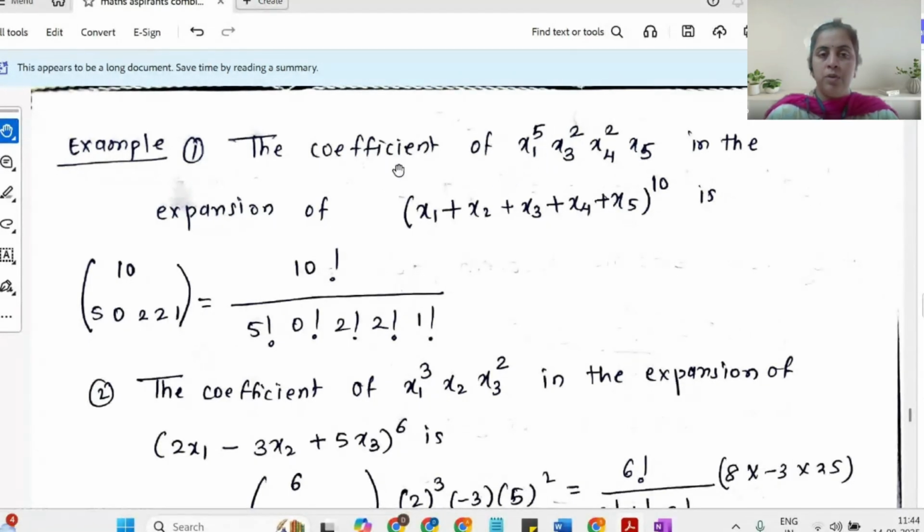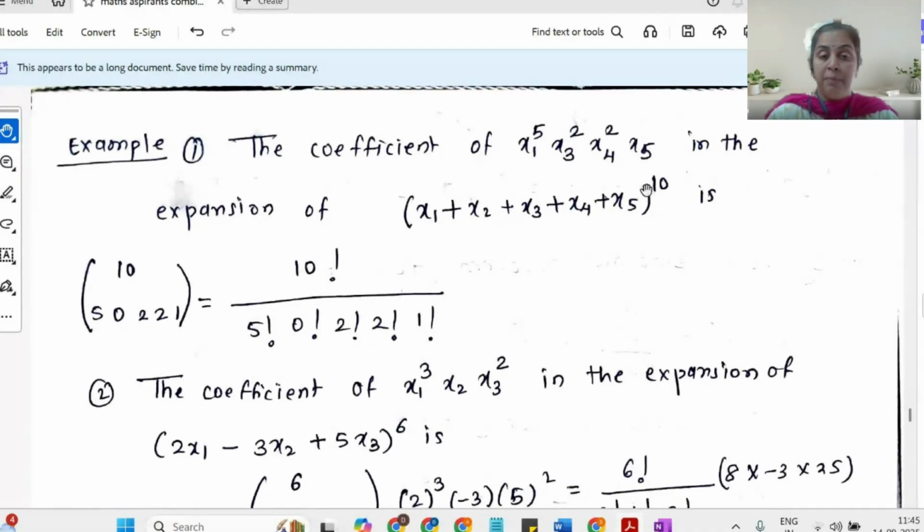So here is a very simple question. Find the coefficient of x1^5, x3^2, x2, x4^2, x5 in the expansion of (x1 + x2 + x3 + x4 + x5)^10. First of all, the sum of the powers should be equal to the total power here. So it is 5 plus 2 plus 2 plus 1, that is 10. Okay, so my multinomial theorem is applicable.